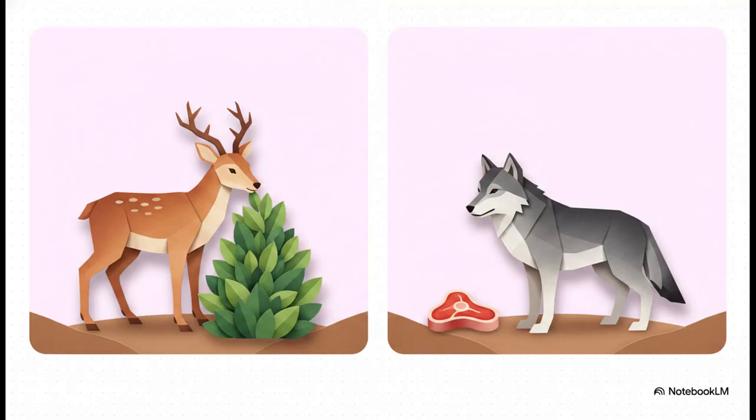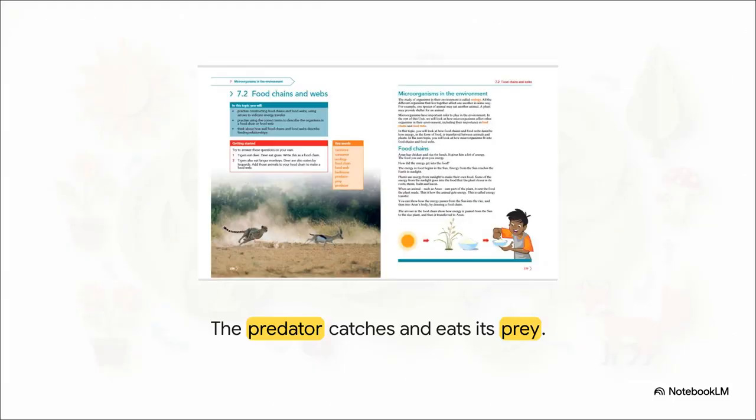So, we can break these consumers down even further based on their diets. Herbivores stick strictly to plants. They're getting their energy directly from the producers. Carnivores, on the flip side, get their energy by eating other animals. Pretty straightforward. Now, out in the animal kingdom, this dynamic introduces two more really vital terms.